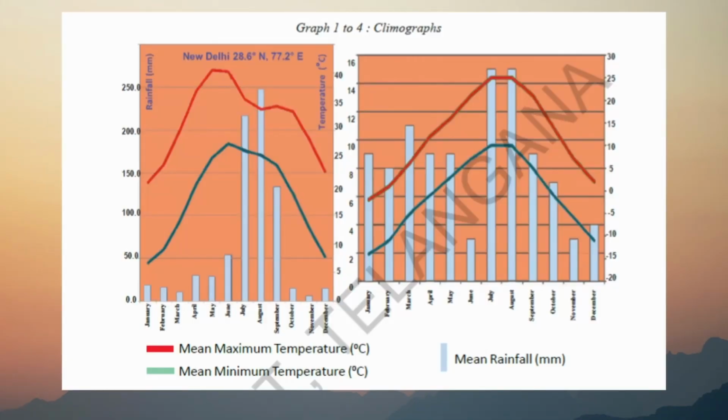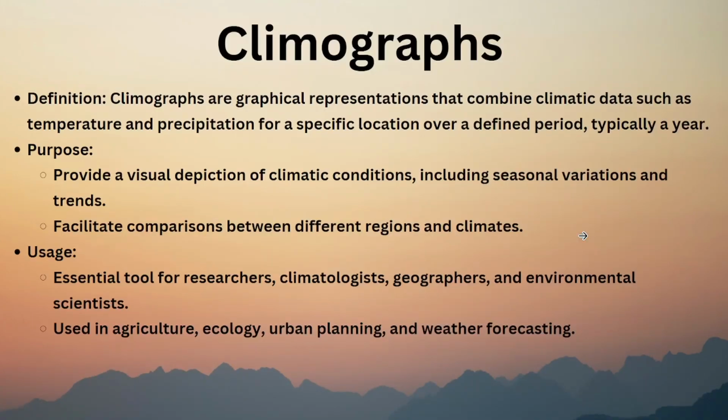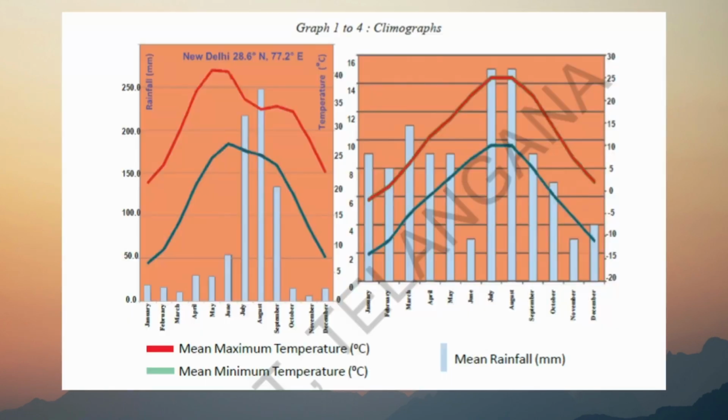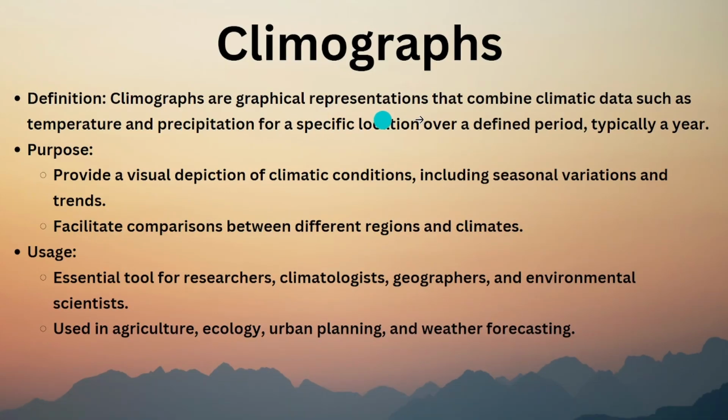Climographs. So if you see, this is a graph, right? The word itself says climographs, not climatographs, sorry. Climograph means the graph which tells us about the climate of something we calculate. The word itself tells it. Climographs are graphical representations that combine climate data such as temperature and precipitation. Precipitation means the rainfall for a specific location over a defined period, typically a year.